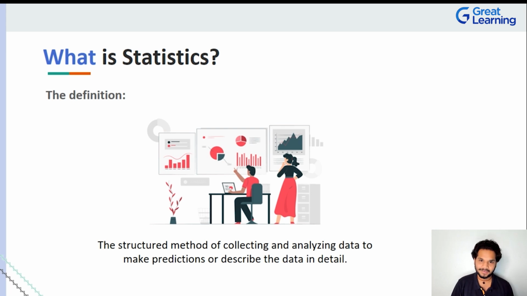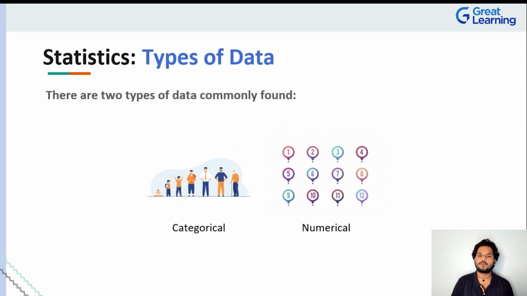So we understand where we've used it, we understand what statistics is, but at the same time, you will also be curious to understand what the various types of data are that we can come across when working with statistics. Of course, data consists of raw information. Now, when you say information, it must be useful. But when I say data, it doesn't have to be useful. It can consist of things which may or may not help me.